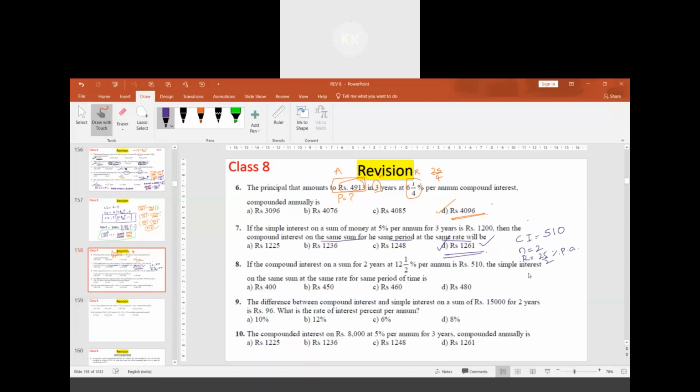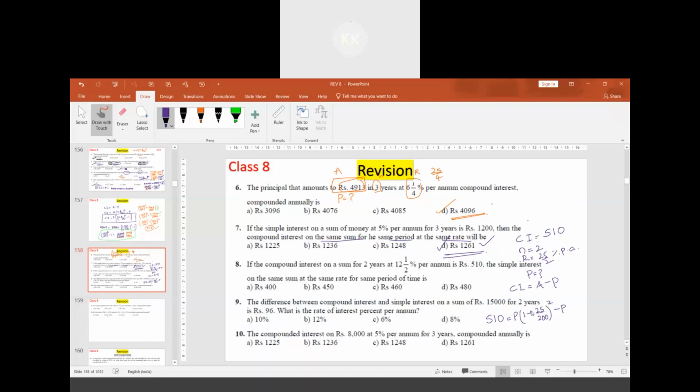We have to find P. So we can write 510 plus P equals P times 1 plus 25 upon 200 to the power 2. So you are using the formula amount minus principal, isn't it? Yes, sir. Compound interest is 510. Amount is P times 1 plus 25 by 200 to the power 2, minus P.